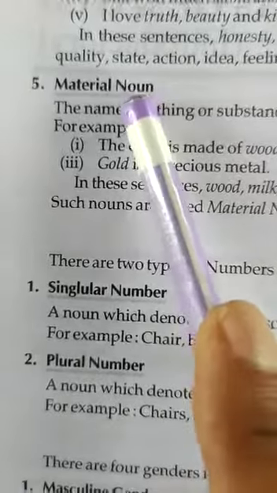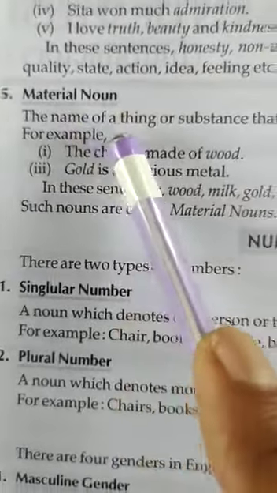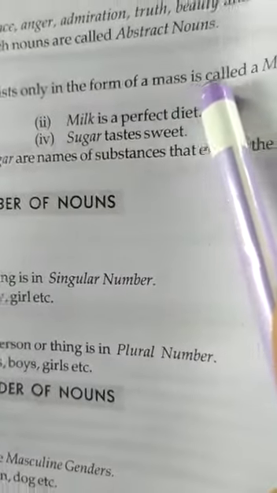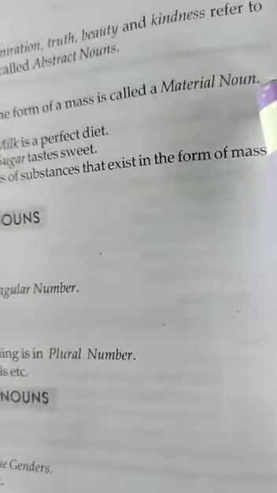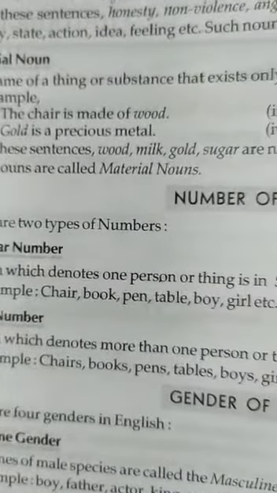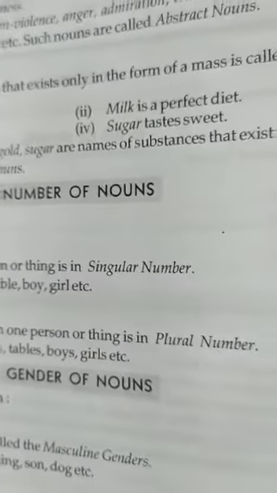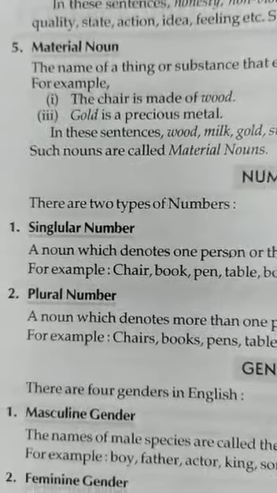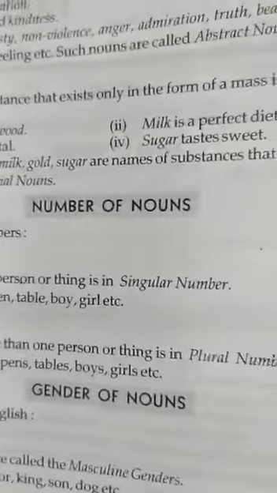Now, fifth, material noun. The name of a thing or substance that exists only in the form of a mass is called a material noun. For example, the chair is made of wood.